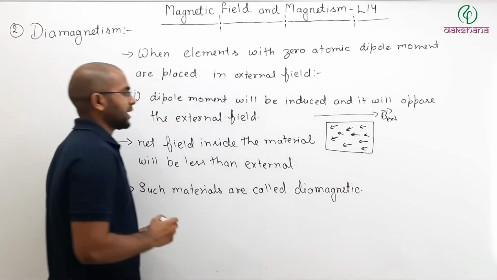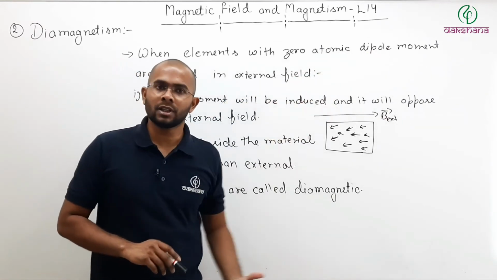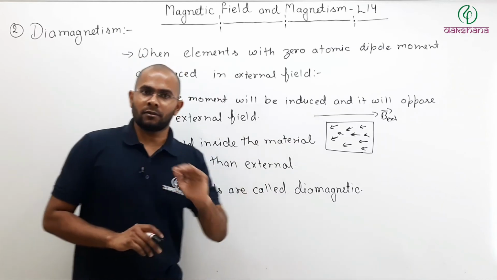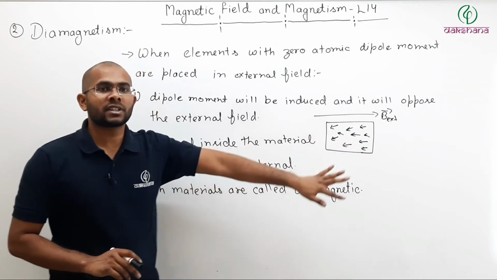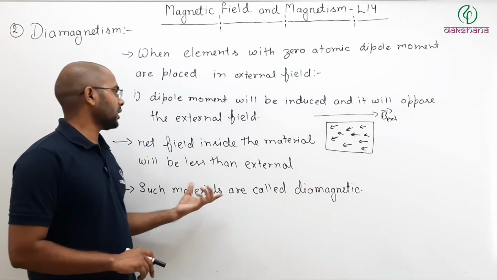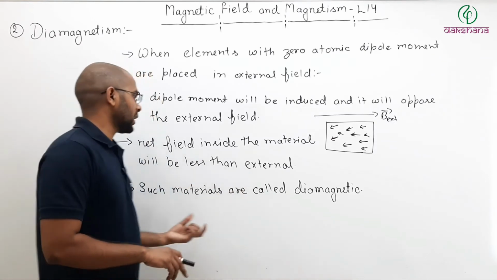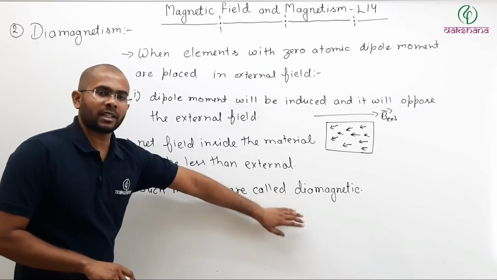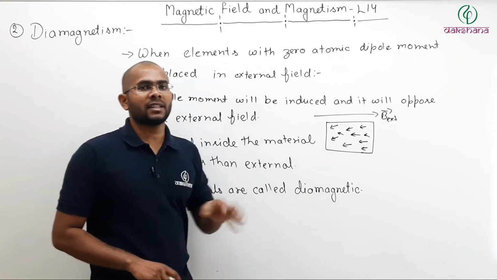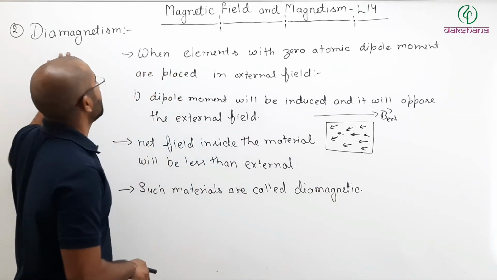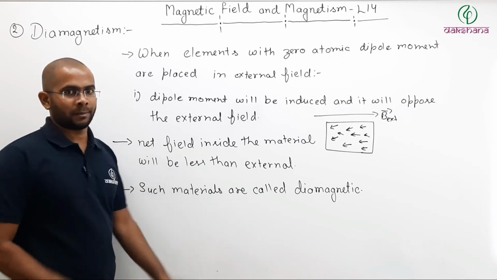So in case of diamagnetic materials, since there is no atomic dipole moment of its atoms on their own, the induced dipole moment is always there when an external field is present, and the induced dipole moment opposes the external field, and that is why total field inside is less than the external field. So such materials are diamagnetic materials, and the property where total field is less than the external field is called diamagnetism. Pause the video, then we will discuss a little bit more about diamagnetism.